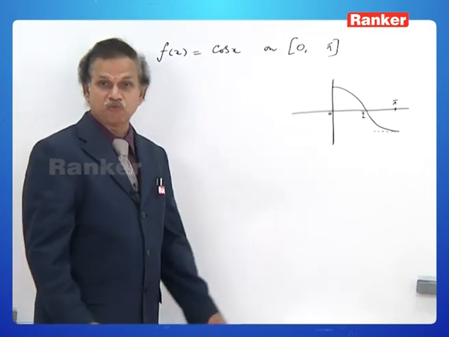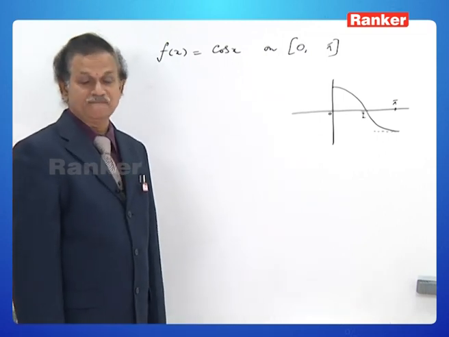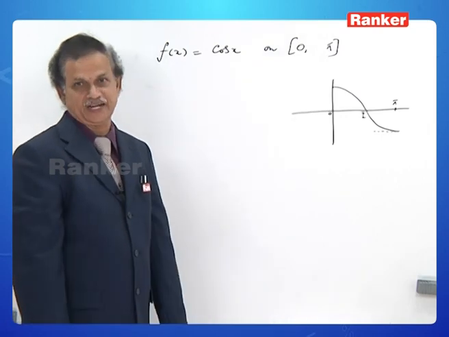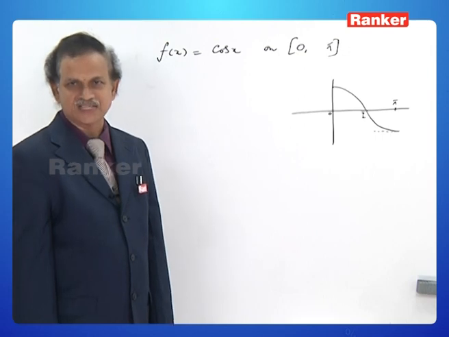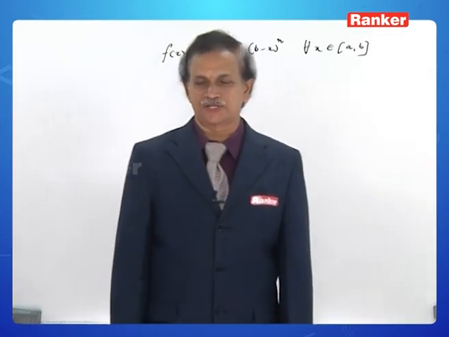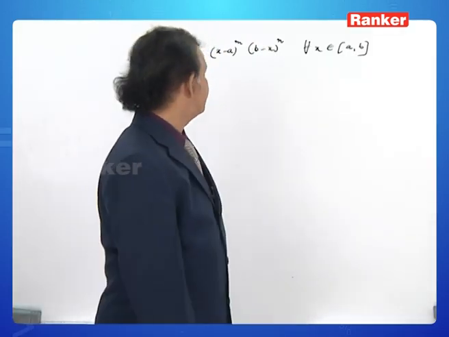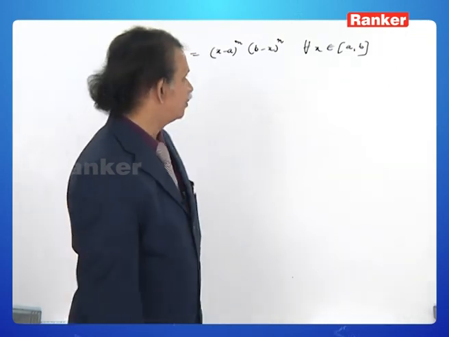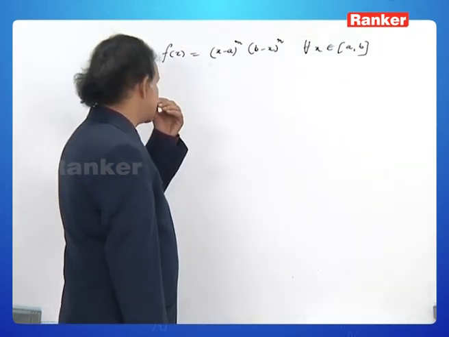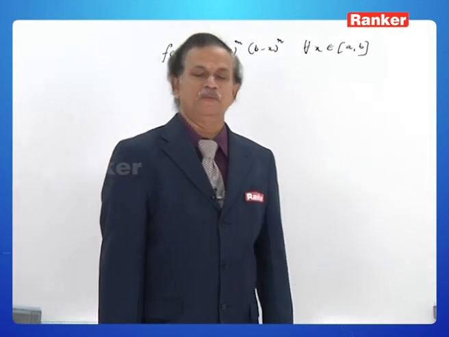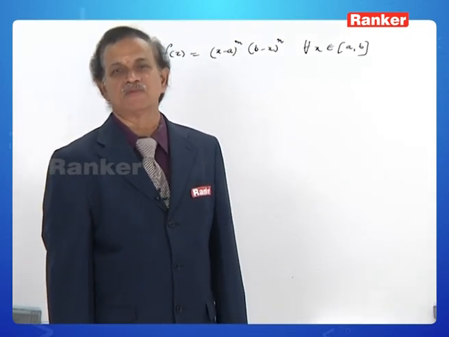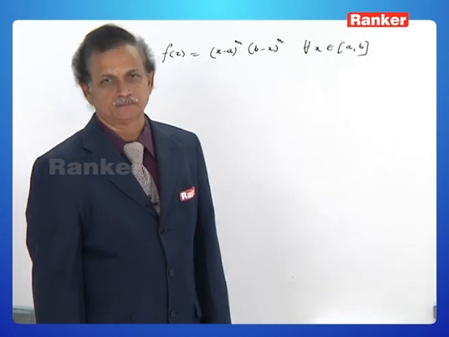Well, there is one more standard function which must be kept in mind. We shall be looking at that. Let us now observe the function f of x is equal to x minus a whole to the power of m into b minus x whole to the power of n for all x belonging to closed interval a to b, where a and b are two real numbers with a less than b.